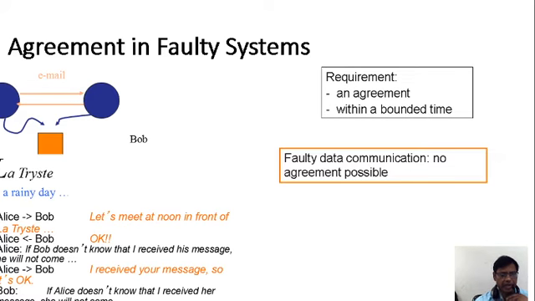Okay, what did Bob say? If Bob doesn't know that Alice received his message, if he is thinking that Alice has not received it, what happens? Alice is thinking and sending again. Alice says, Bob, I received your message, so it's okay. Bob says, I received your message, okay.